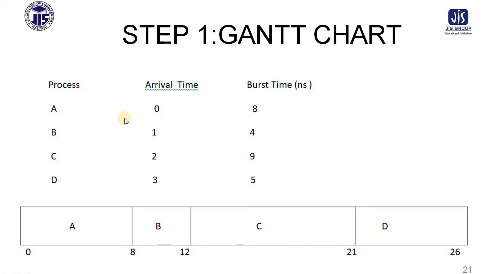Now after A, who has come? After A, B has come. B's execution time is 4, that is why 8 plus 4 is 12. So B's exit time is 12. Similarly, C has its arrival time and burst time. So C will start at 12, and 12 plus 9, that is C will complete at 21. Similarly, process D will start at 21 and run for 5 seconds, so 21 plus 5 equals 26. At the time of 26, D will exit from the system.